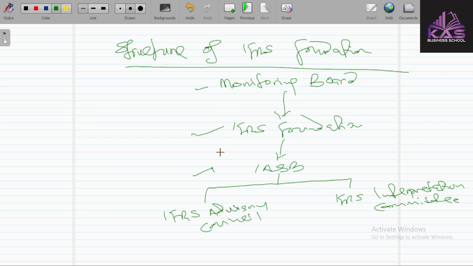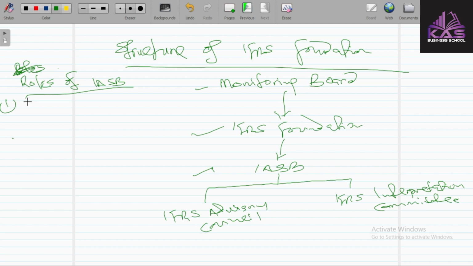So now, before we go further, let's look at the roles of the IASB. Why do we even have this ISB? One, we have this ISB in order to produce a single set of global accounting standards that require transparent and comparable information in the financial statement.